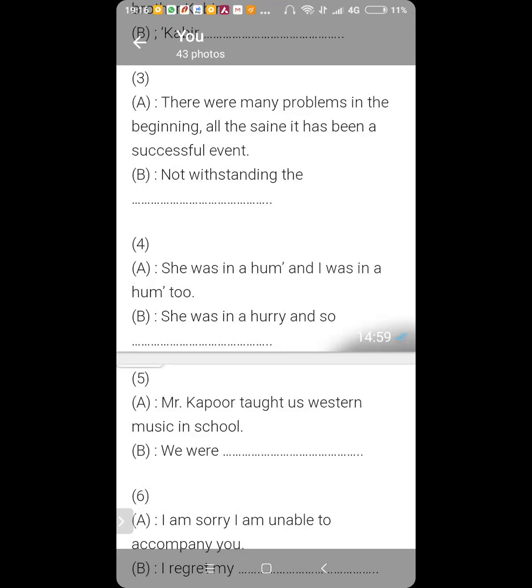Number 5. Mr. Kapoor taught us Western music in school. We were taught Western music by Mr. Kapoor in school. Or Mr. Kapoor can come in the end: we were taught Western music in school by Mr. Kapoor. Even that can be done.